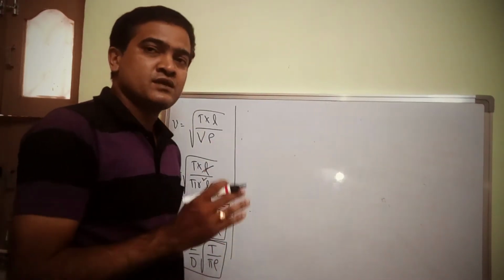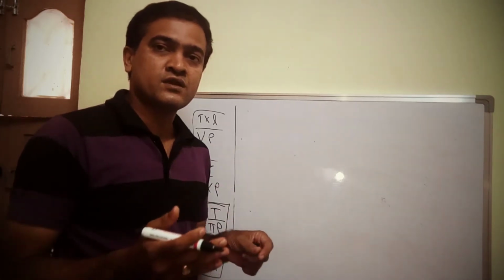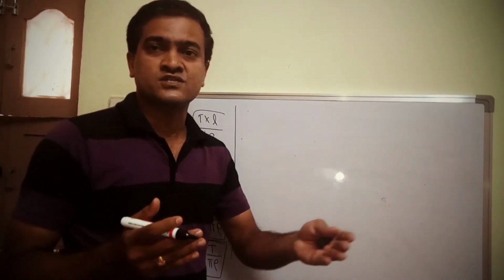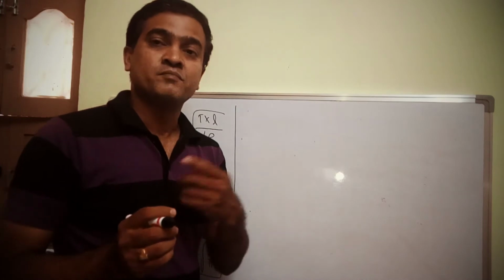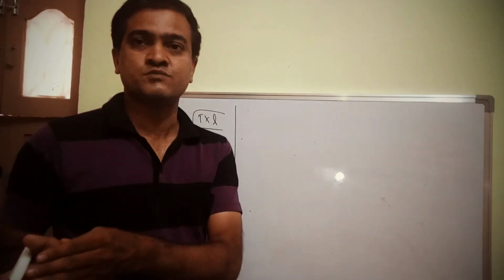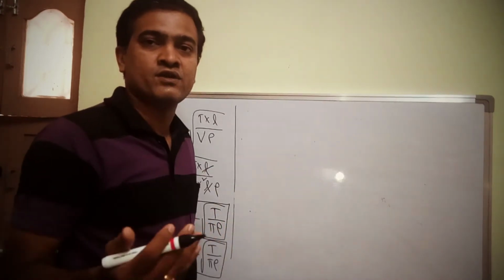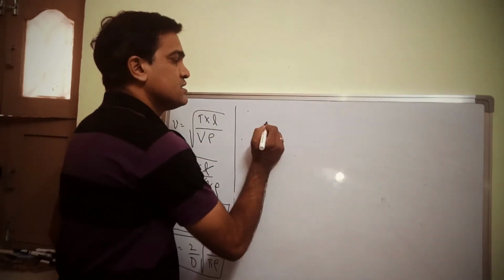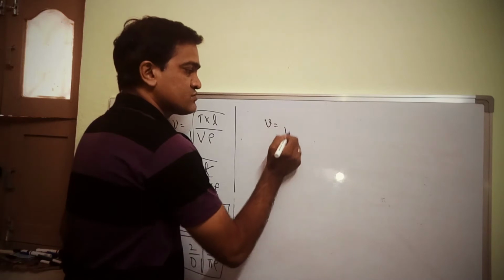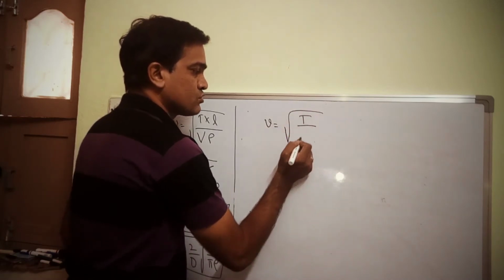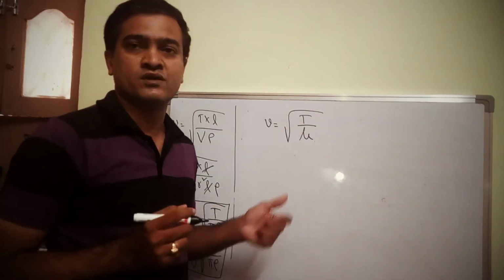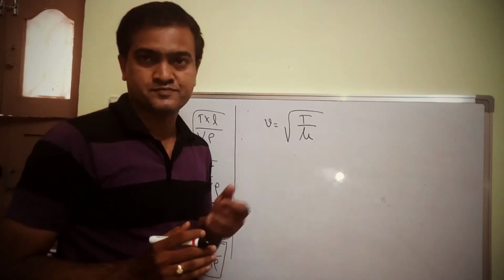But for the time being, I am just giving you the formula. In later sessions, I will explain what is meant by reflection and what is meant by transmission, right? That video will be covered later, but for the time being, remember this. The speed of a transverse wave is equal to root over T by mu. This is the formula for the speed of a transverse wave in a string.